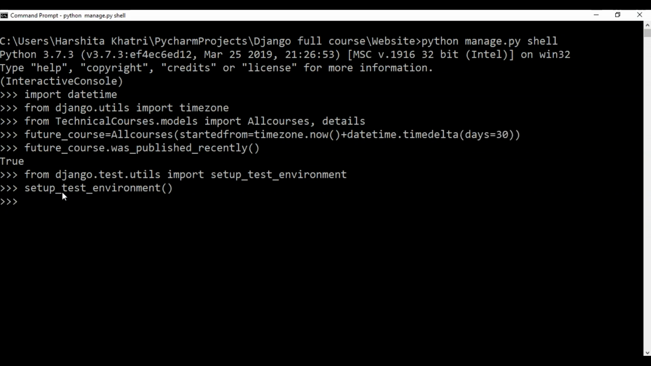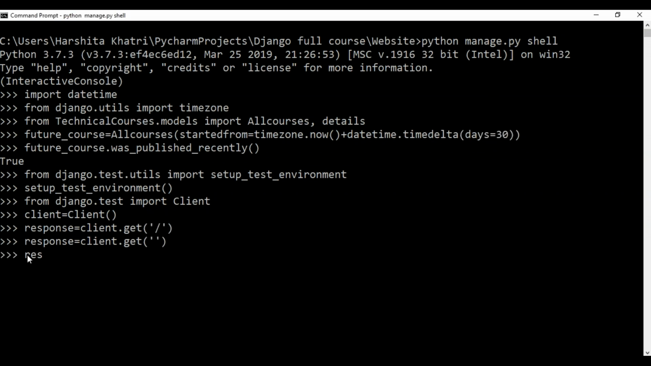So next, I'll need to import the test client class from the django.test module. So from django.test import Client. Now I'll create a variable named client and I'll say this is equal to the Client method. Okay, so with this, we can ask our client to do some work for us. I'll take a new variable, say response, and I'll say this is equal to client.get. And I'll just check the response.status_code.